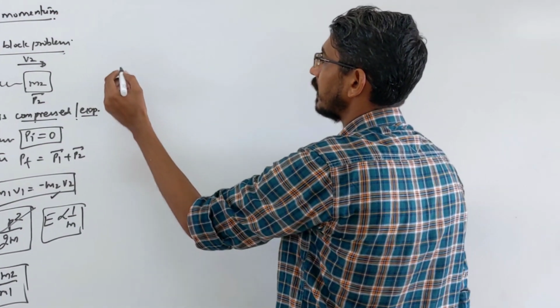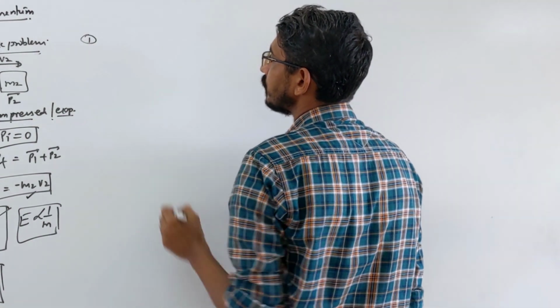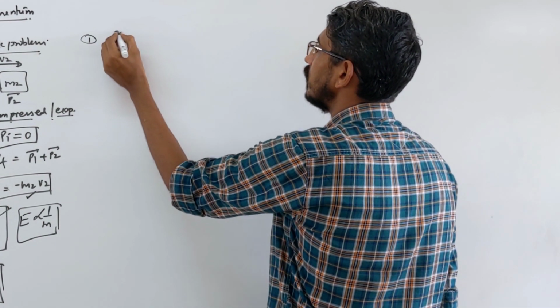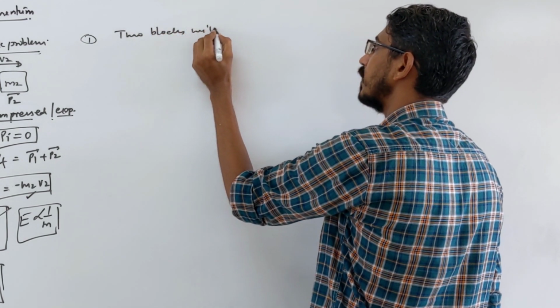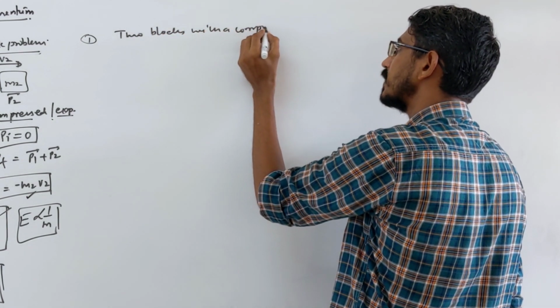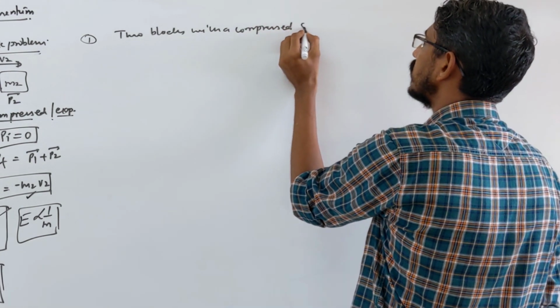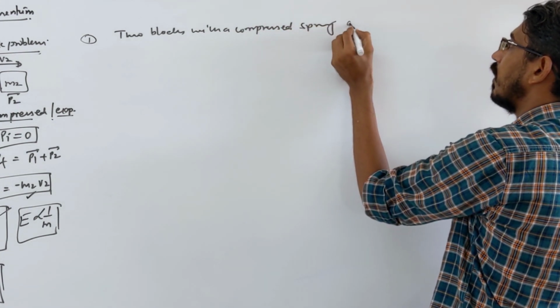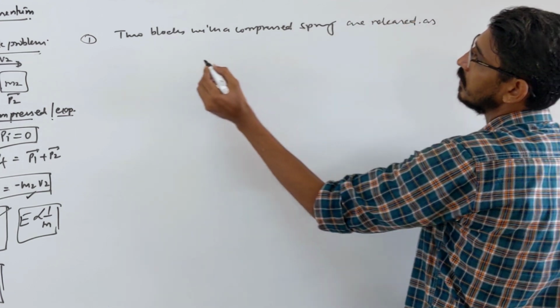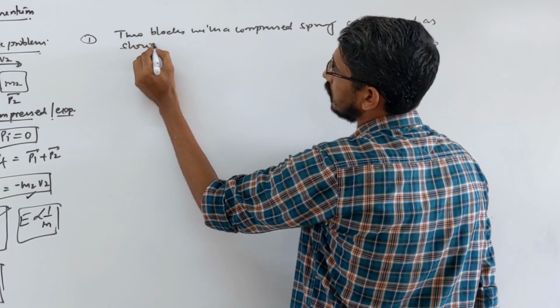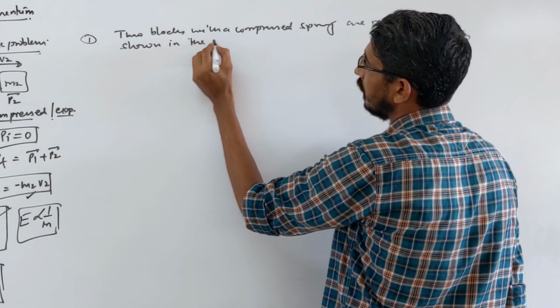Let me give an example. This type of question was asked to us: two blocks with a compressed spring are released as shown in the figure.